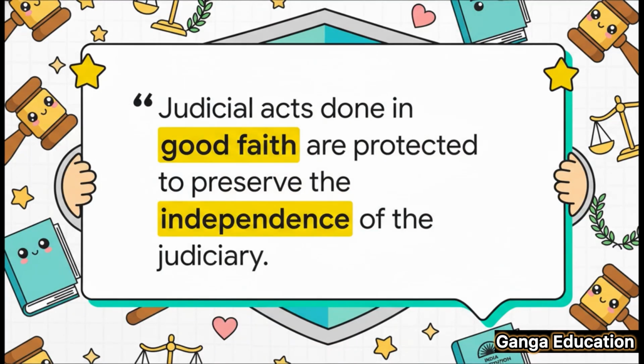This whole principle isn't just theory. It's backed by the Supreme Court. In the landmark case of Anwar Hussain versus Ajoy Kumar Mukherjee, the court held that this protection is absolutely essential to preserve the independence of our judiciary. It allows judges to make decisions freely and without any external pressure.